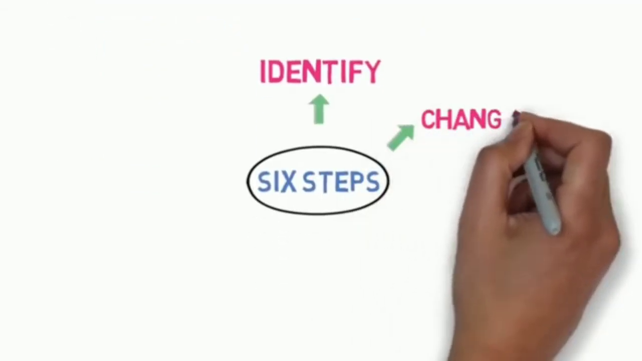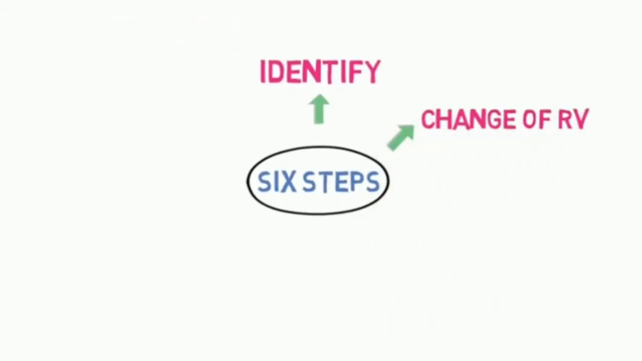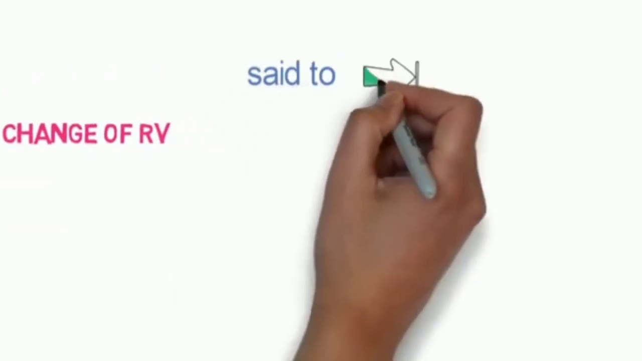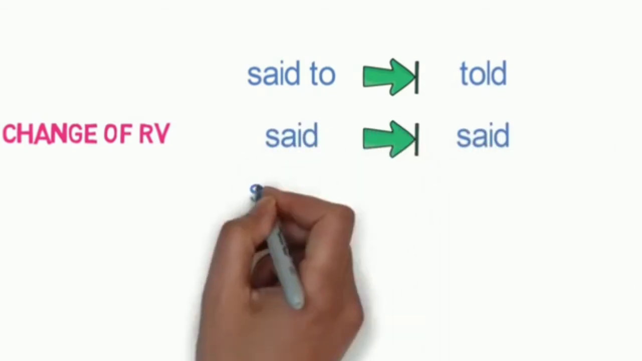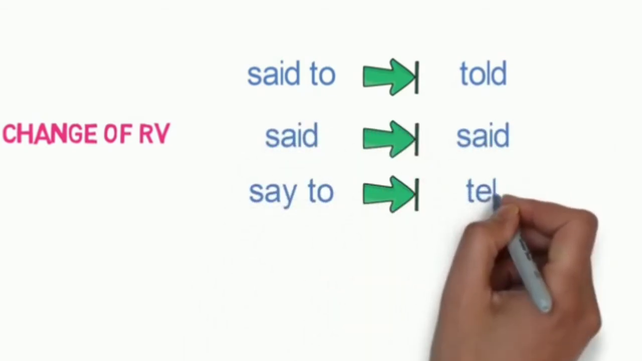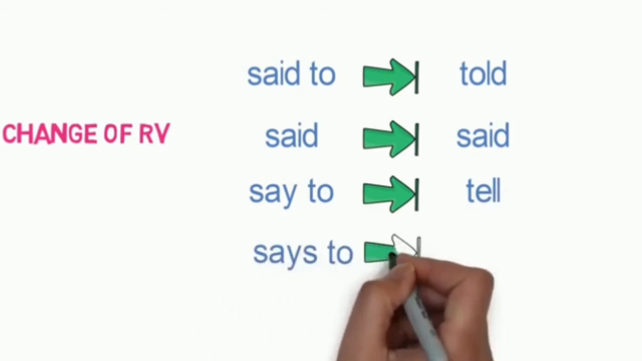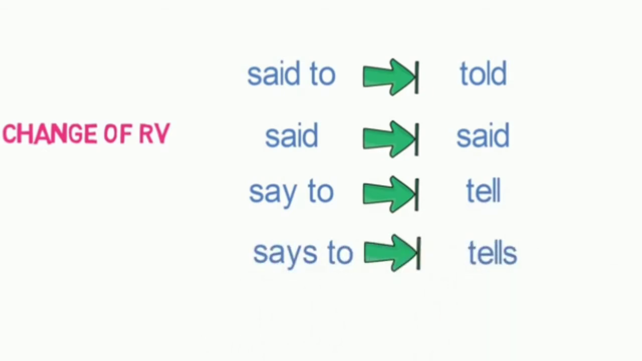The second step is change of reporting verb. Reporting verb will change in the following way. Said to will be converted to told, said will be converted to said, say to will be converted to tell, and says to will be converted to tells. This is the second step.